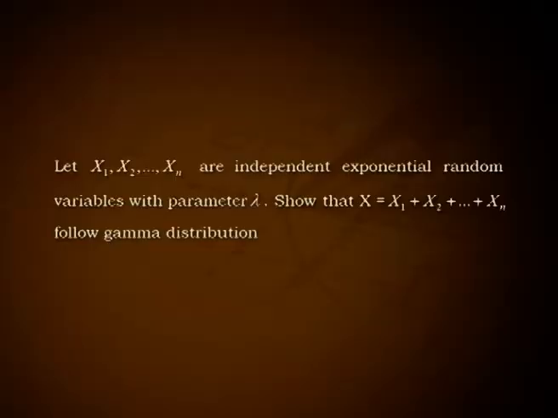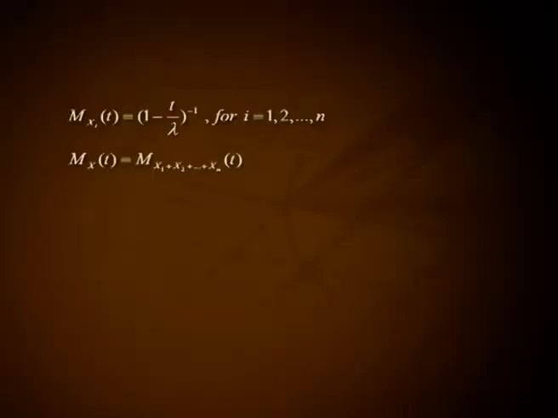Problem 1. Let X1, X2, etc., Xn be independent exponential random variables with parameter lambda. Show that X1 plus X2 plus, etc., plus Xn follows gamma distribution. Solution. Given X1, X2, etc., Xn follow exponential lambda, then we have M_Xi(t) equals (1 minus t by lambda) raised to minus 1